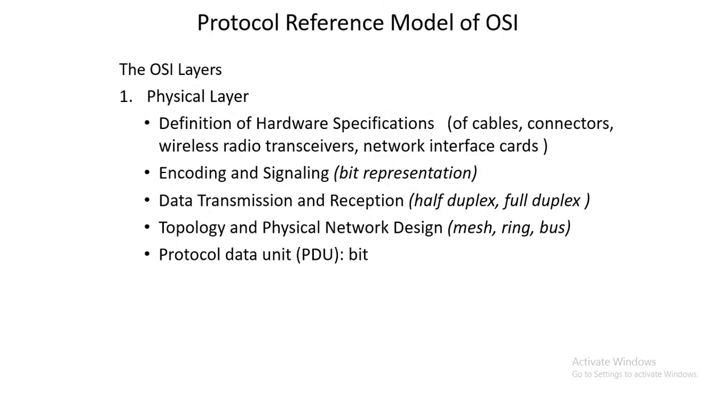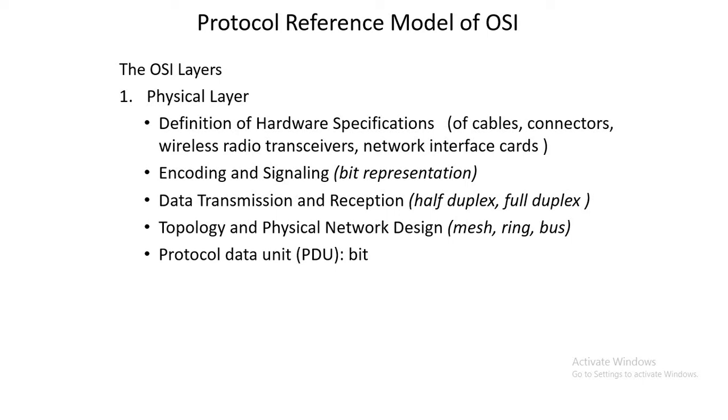So let's see what the responsibilities of the physical layer are. The physical layer is responsible for the hardware specifications, like when sending data into guided media, there are cables and connectors. If unguided media, it could be radio waves, microwaves, anything. So the physical layer is responsible for choosing the medium for communication, either guided or unguided.